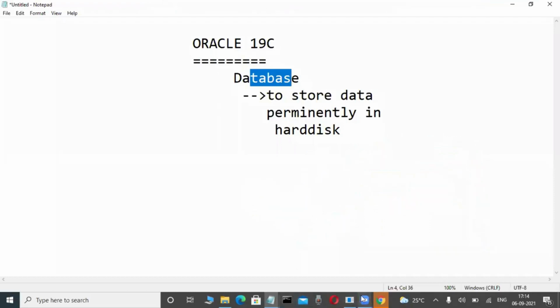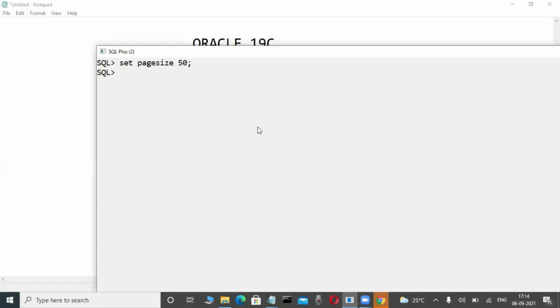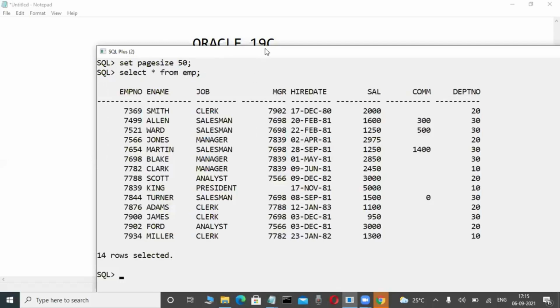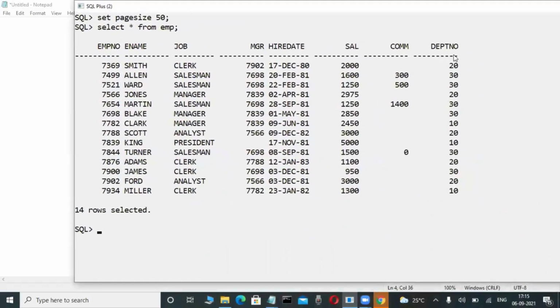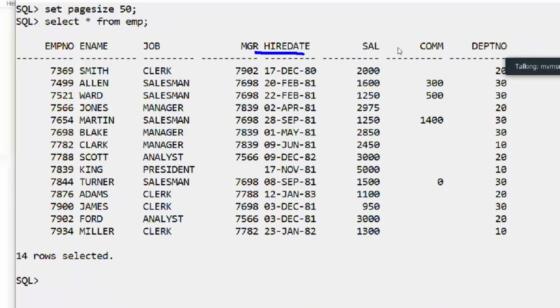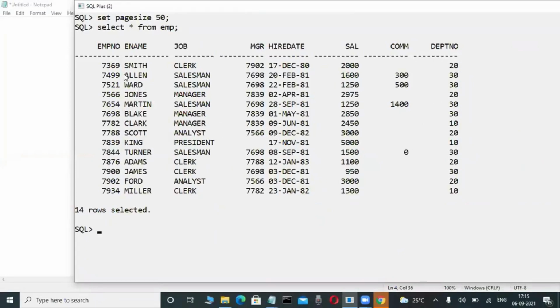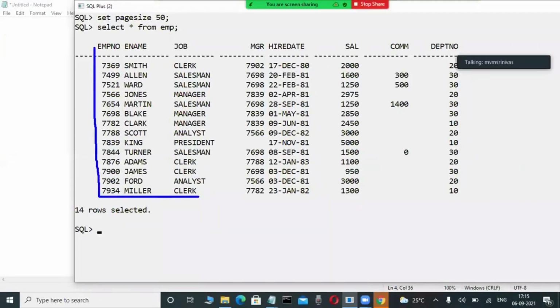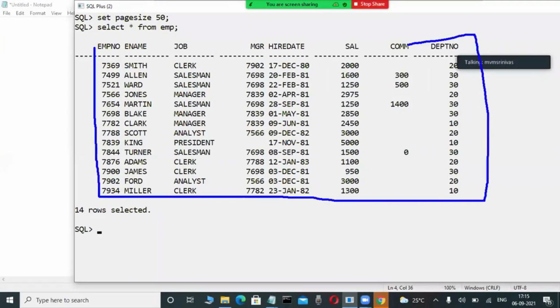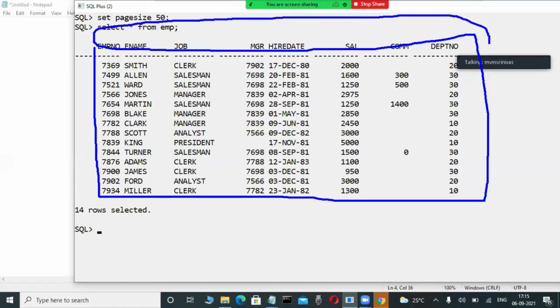Suppose, now check it out, observe the screen here. Suppose this is a database. In my database, employee details are available. Slowly observe: employee numbers, employee names, jobs, their managers, hire date meaning joining date, salaries, commission, and department number. The data is in a structured manner, meaning table format.